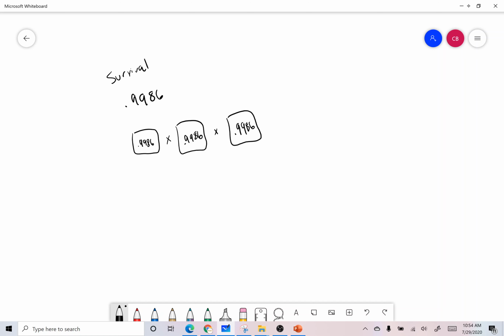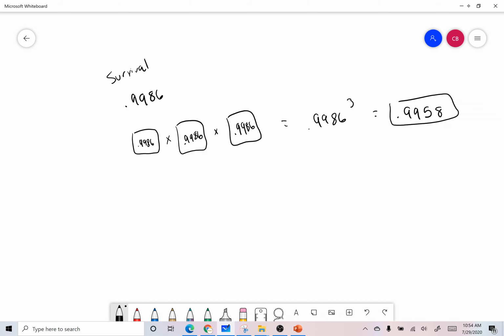So each one has that chance to live, so that's 0.9986 raised to the third power, which is a 0.9958 chance that all 3 of them lived, randomly selected. Okay, so it's pretty high, and it shouldn't be expected for anybody to die at that age.